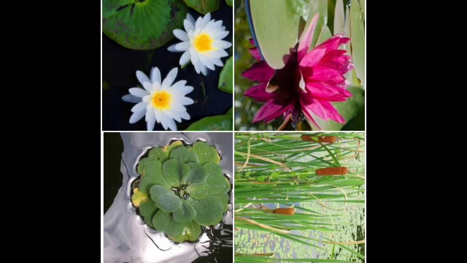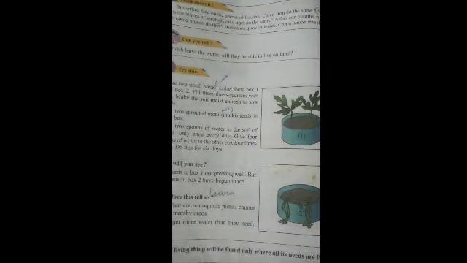They live in water. But other plants like lemon, mango, coconut tree, they cannot grow in water. They are growing on the land. So we can say that the plants are of different types. Students, there is one experiment given in your textbook. You can try this at home also.